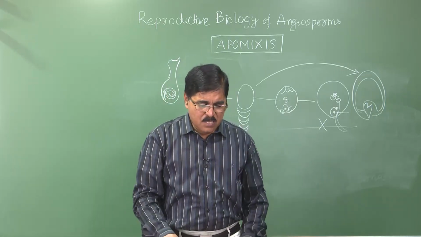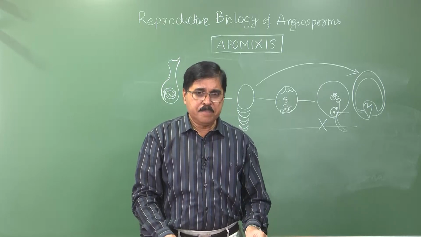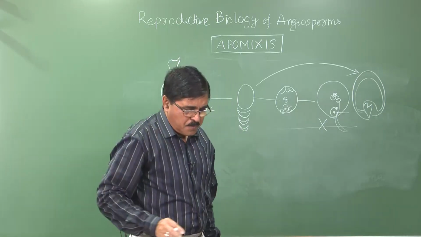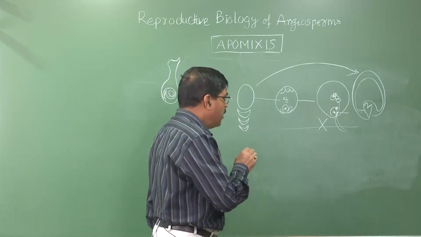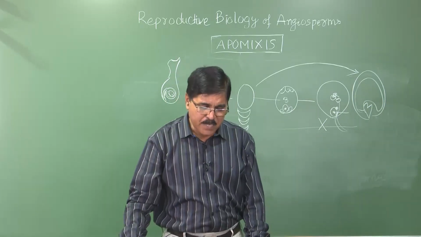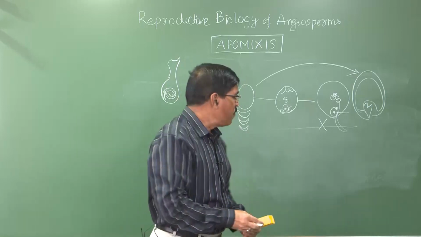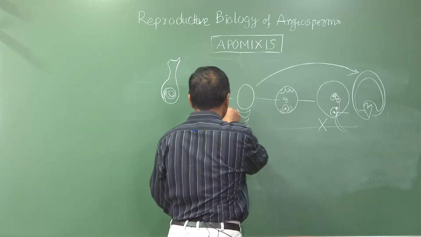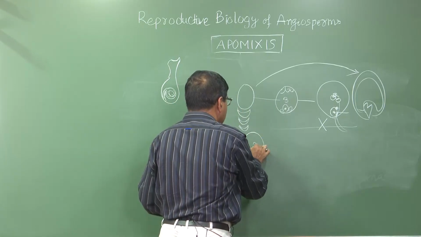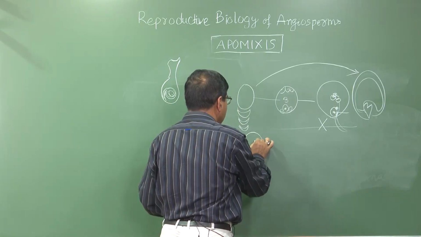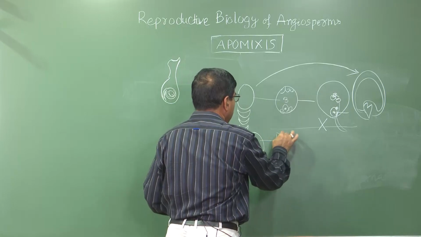So it may be of different types. Sometimes it may be your sexual seed formation, or it may be, when we study details, sometimes we find diplospory is there. Diplospory means here in this case the megaspore mother cell directly becomes diploid.